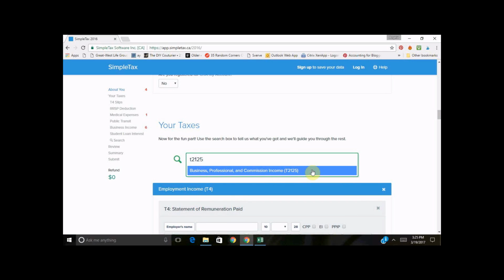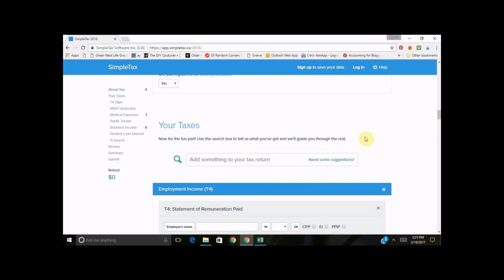And if I click on it, it's going to populate it. I already have one populated, so we don't need to add a second one. If you have two businesses, so for example, maybe you run a blog and you're a personal trainer and your personal training is contract work, then you would need to have two business income sections.